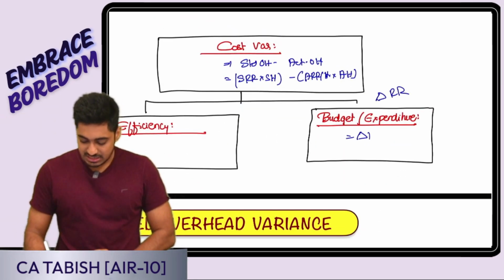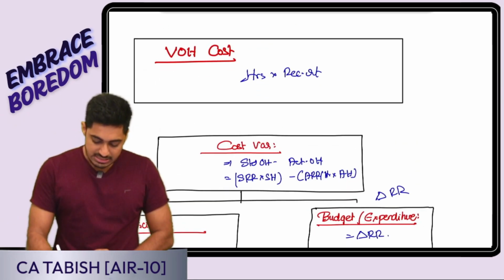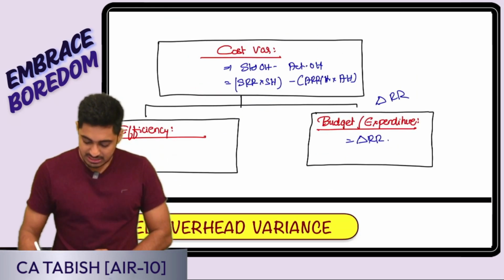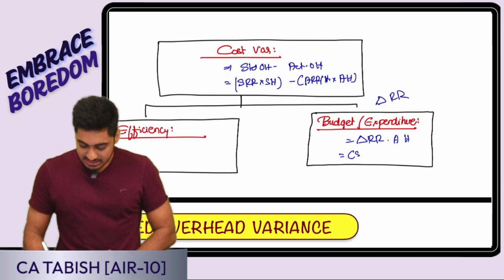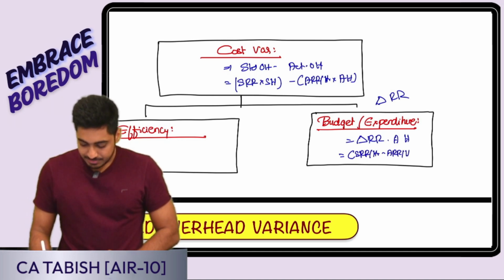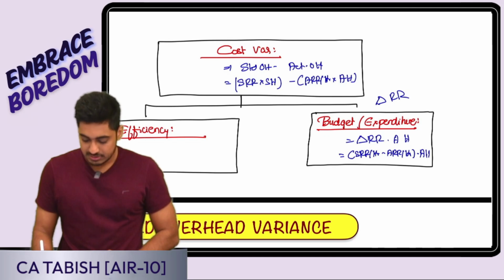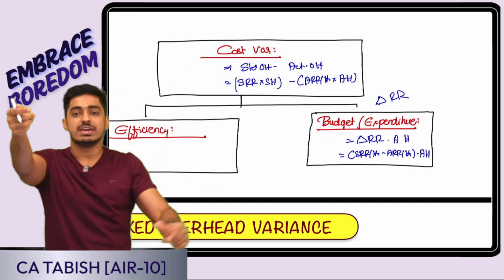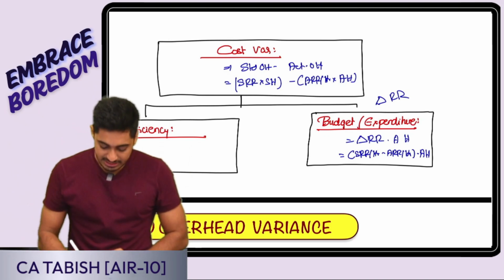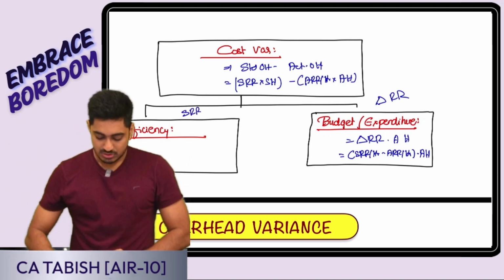It is a difference in recovery rate, convert into value, into hours. Which hours multiplier is always going to be actual here. Difference in recovery rate: it is my SRR per hour minus ARR per hour into actual hours. Once my difference in recovery rate is nullified, now onwards, wherever I have to use recovery rate, which recovery rate will I use? I will use SRR only.